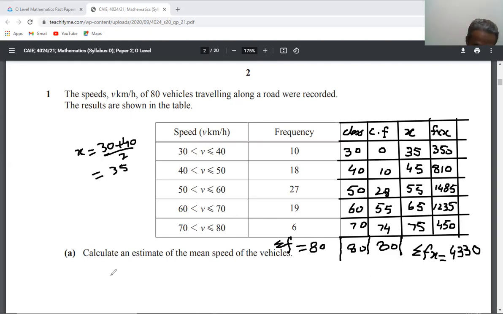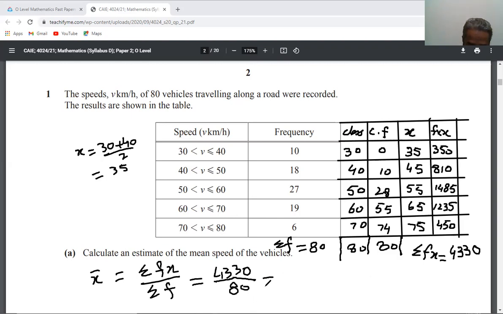Now for the mean, x bar is equal to summation fx over summation f, which is 4330 divided by 80.